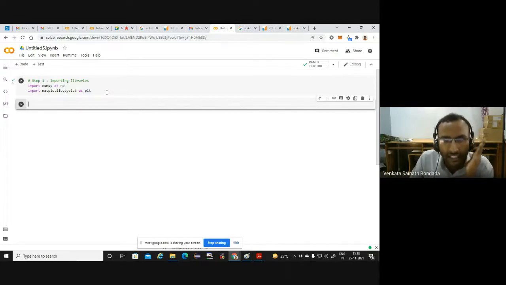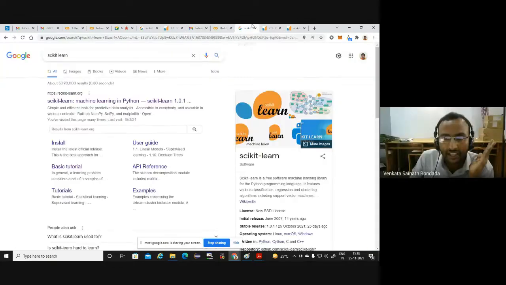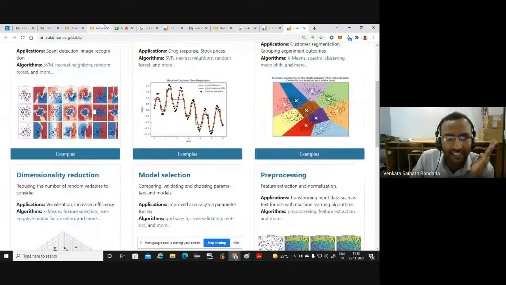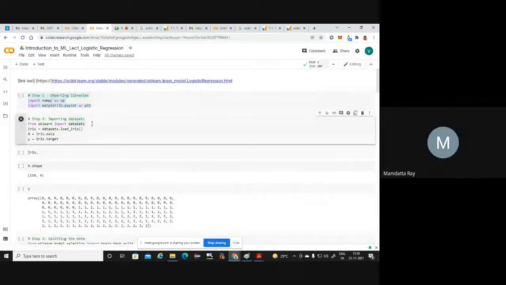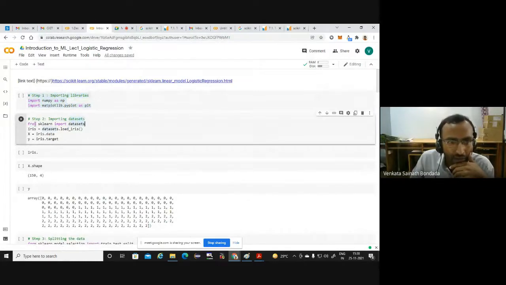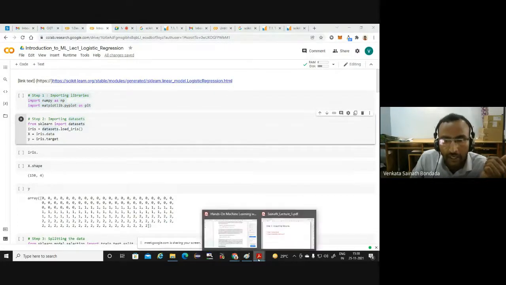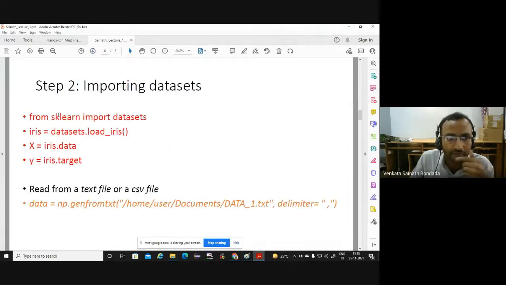Okay. The second step is that, as I told you, in scikit-learn, the datasets are already available. From sklearn, this one you have to type: from sklearn import datasets. Right. So you are importing all the datasets, and among the multiple datasets available, we are looking into only one specific dataset, load_iris. So with this second line, you are getting the iris dataset available in the scikit-learn library.